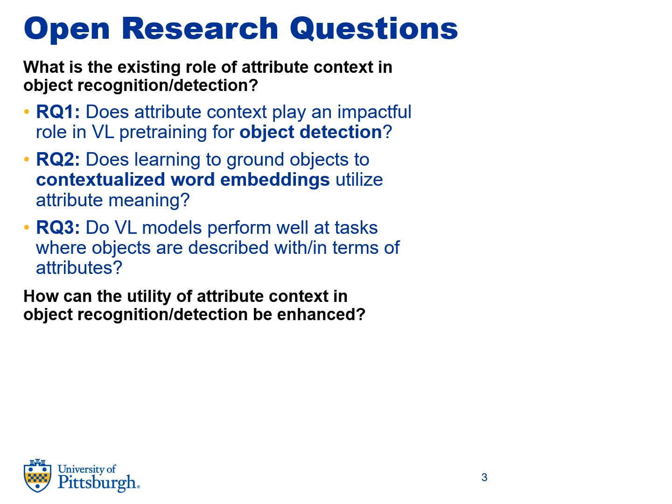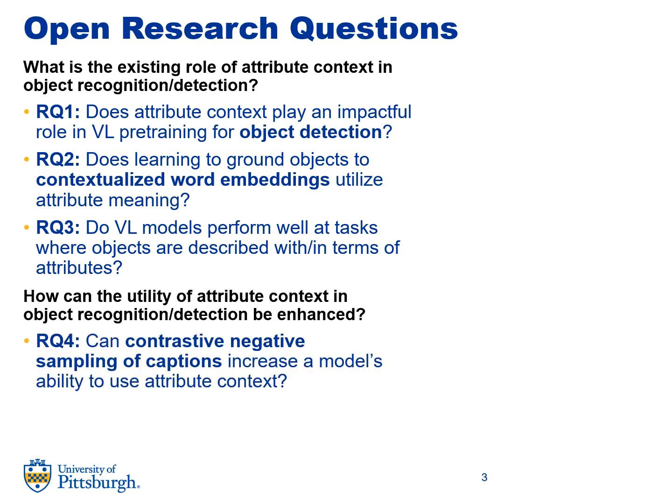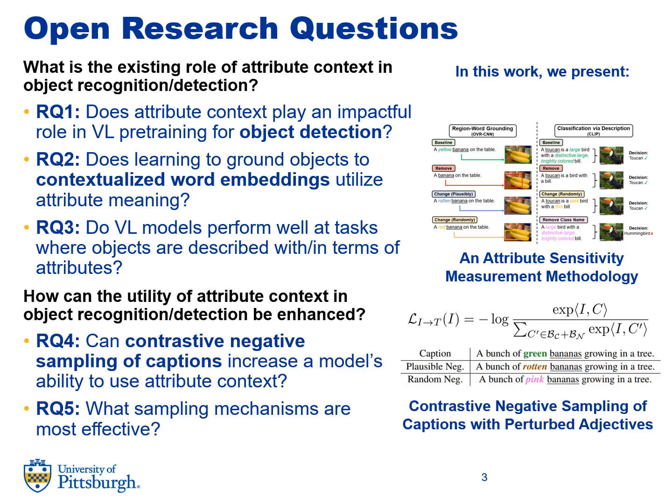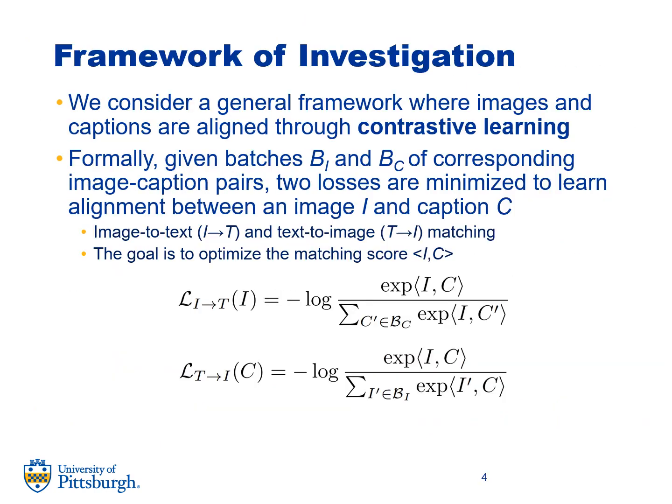Our second overall question is how can the utility of attribute context in object recognition and detection be enhanced? For this purpose, we investigate contrastive negative sampling, asking whether it can increase a model's ability to use attribute context, and we investigate what sampling mechanisms are most effective. Overall, to preview our contributions, we present a way to measure attribute sensitivity and alignment, and we propose an adjective-based negative sampling strategy that effectively enhances the influence of attribute context.